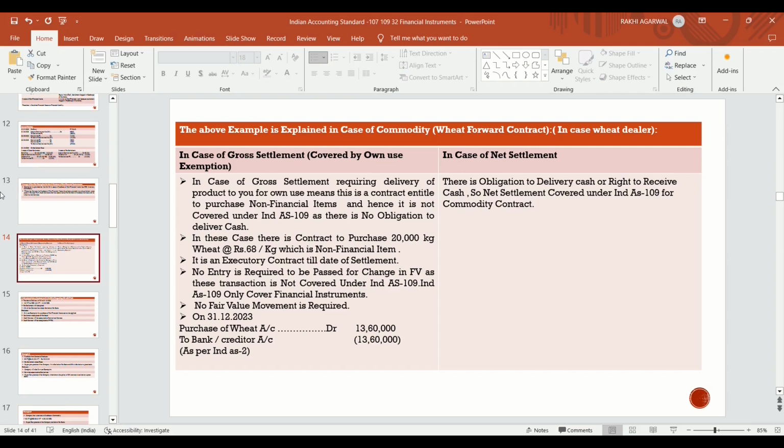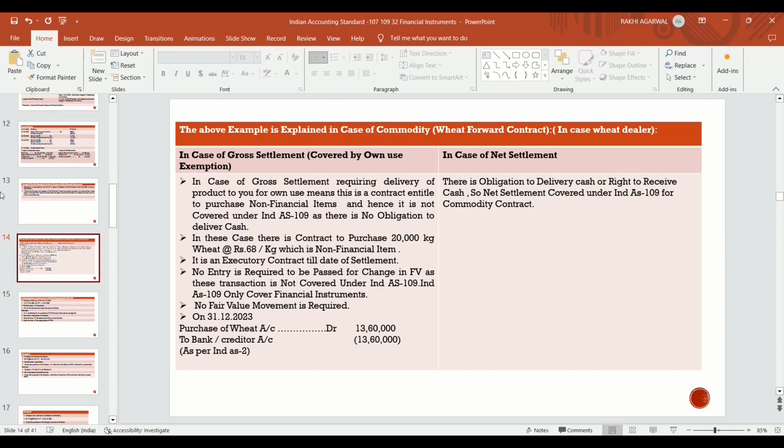So it is exempted by Ind AS 109 as own use exemption. The accounting entry in case of gross settlement will be purchase of wheat, because it is a physical delivery. It is like an inventory transaction.